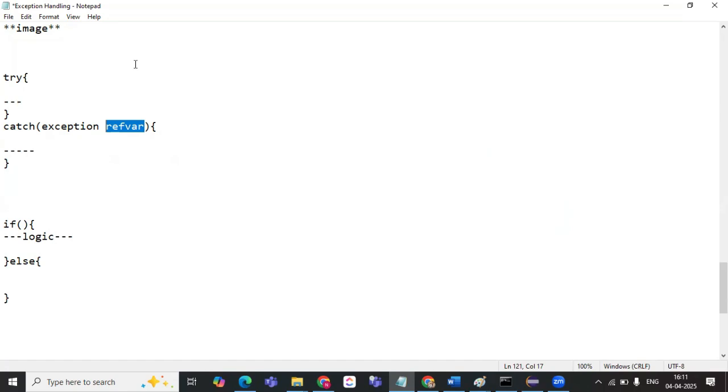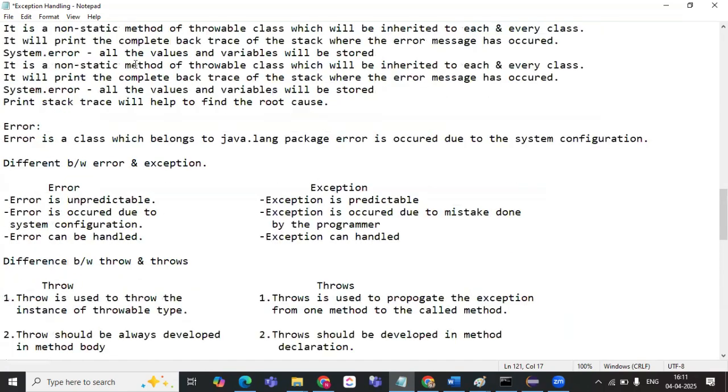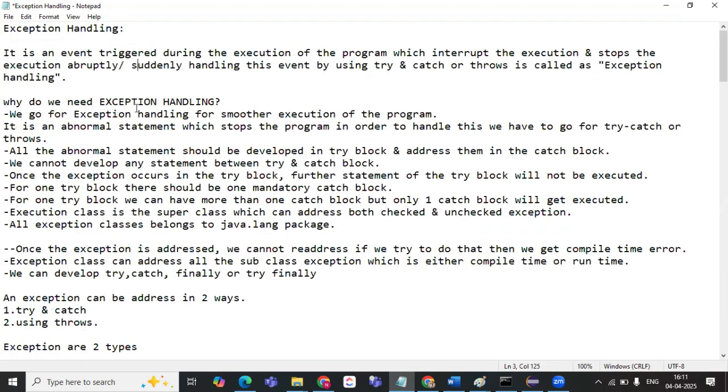Are you understanding it? If we solve a program, you will understand it in a very good way. Okay. So whenever we do exception handling, why do we need to handle the exception? For the smoother execution of the program.